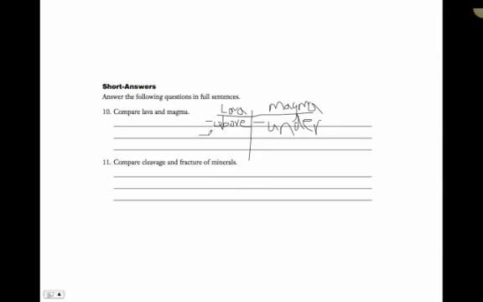How can we describe how they cool? Lava cools quickly because it's on the surface. Quickly. And magma cools slowly. So this is a slow cooling. What else? Lava versus magma. Lava forms a certain type of igneous rock, it's called extrusive. And magma forms another different kind of igneous rock, which is intrusive.